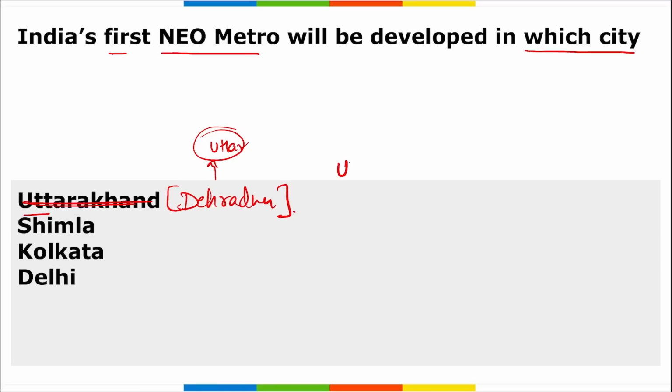UKMRC. Remember this UKMRC, that is Uttarakhand Metro Rail Corporation. They have announced that they will be launching India's first Neo Metro that will be developed in Uttarakhand, that is located in Dehradun, that is located in Uttarakhand. Correct? This will be located on two corridors. That is a pod, right? It is not a full metro. It will be a small part of a metro, similar to it, right?